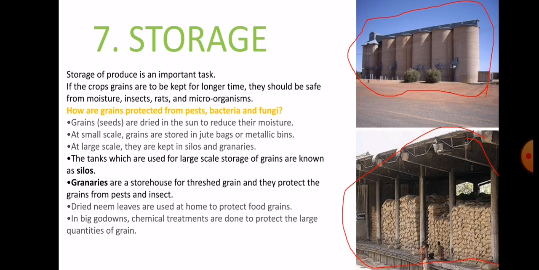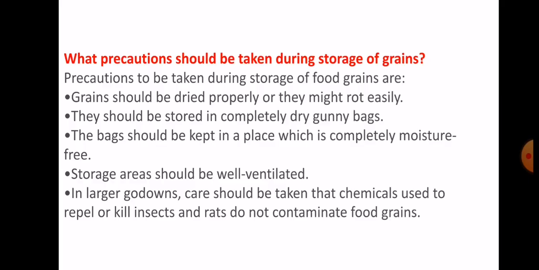Okay, the neem leaves are used at home to protect food grains from pests mainly. And in big godowns, chemical treatments are done to protect the large quantities of grain. Okay, so this is how we can store our grain, or how we can protect our grain from pests, bacteria, fungi and moisture.